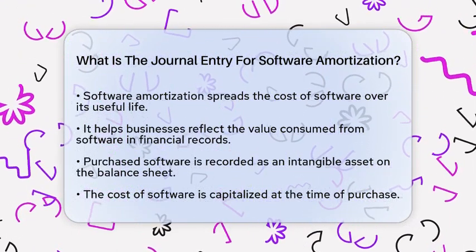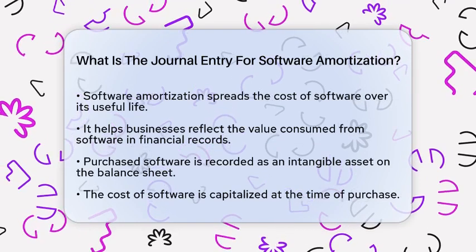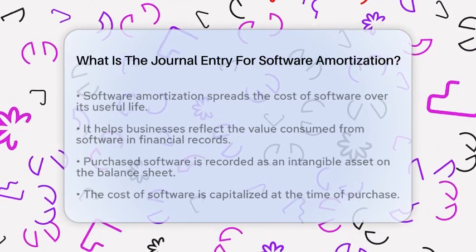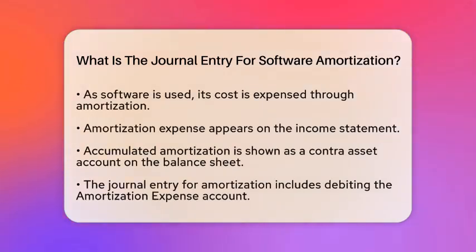This expense appears on the income statement, while accumulated amortization is shown as a contra-asset account on the balance sheet. This account reduces the carrying amount of the software asset. So, what does the actual journal entry look like for software amortization?